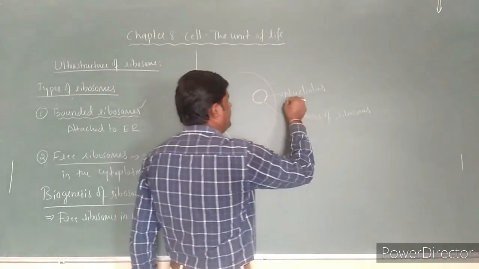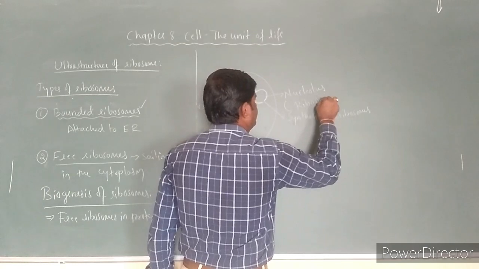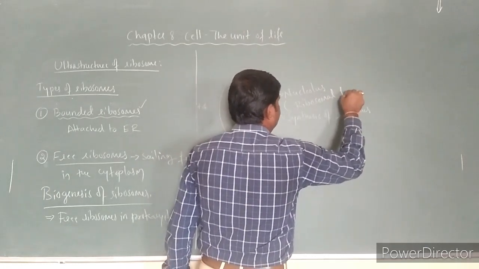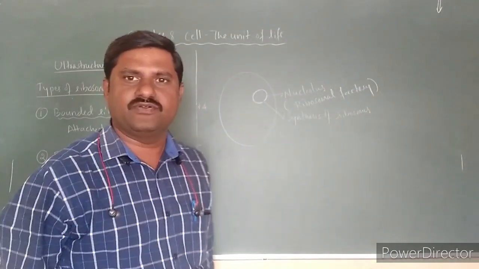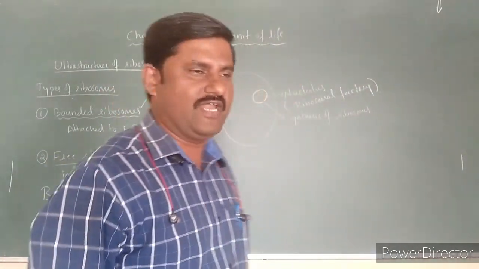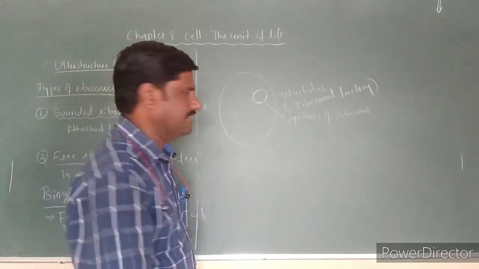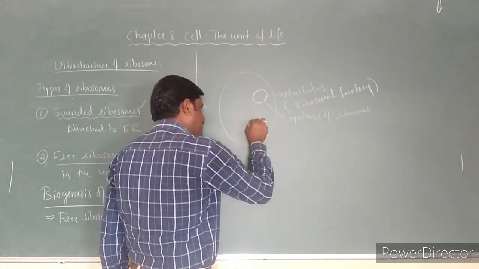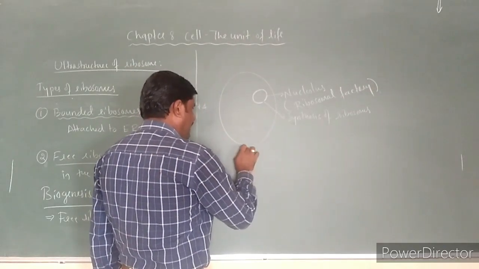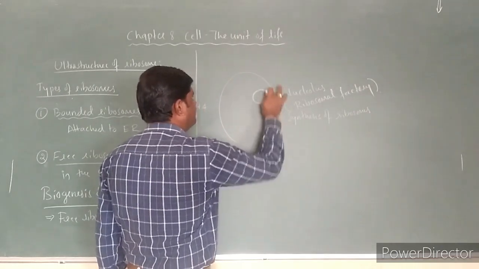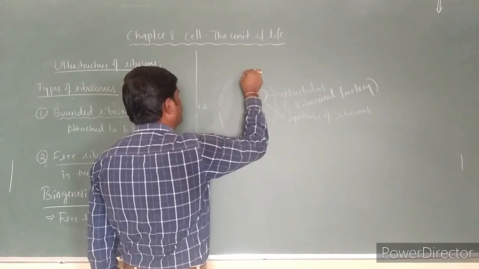Hence, the nucleolus is called the ribosomal factory. Why? Because the synthesis of ribosomes takes place inside the nucleolus. Later these ribosomes come into the nucleoplasm, and ultimately they come out of the nucleus through nuclear pores.